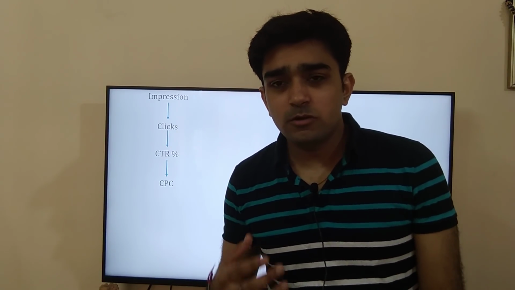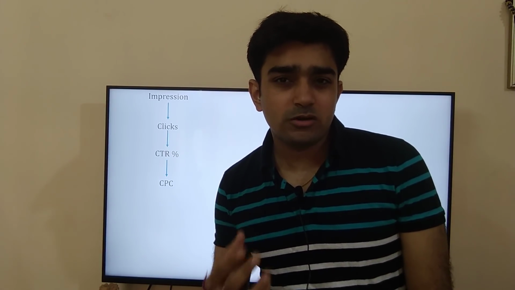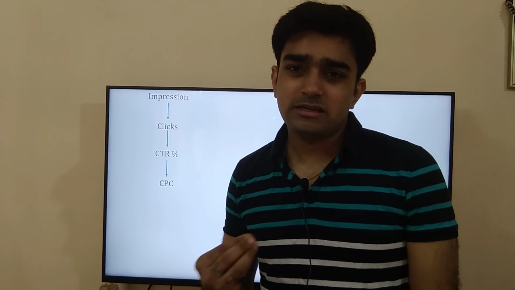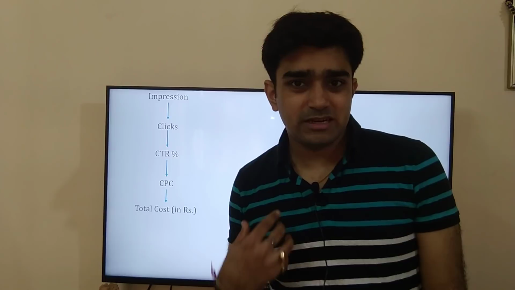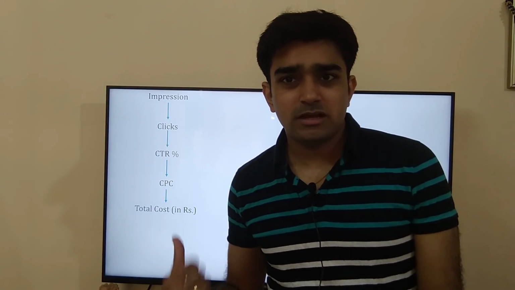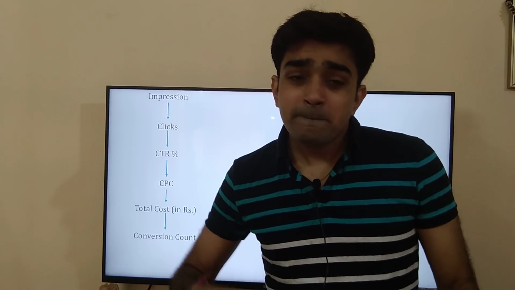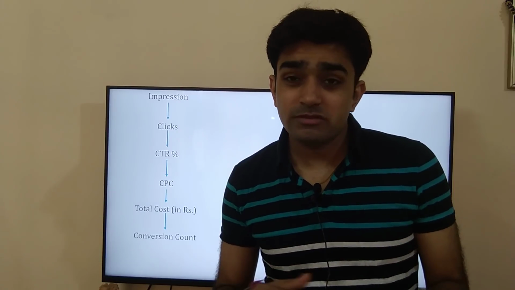Once I have the CTR, the next important metric to keep in mind is the cost that I'm paying for each click. That is known as CPC, cost per click. It is the amount that you decide you want to pay for each click, which is why we call it cost per click. Once I have the cost per click, I need to know the total cost I have paid for all the clicks I've got in this campaign. That's where the total cost comes in, followed by how many people have actually come to my website and performed the action that I wanted them to do, which is a conversion.